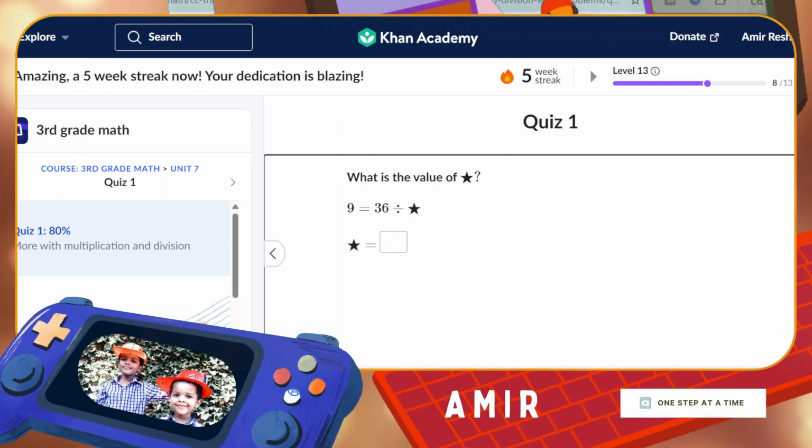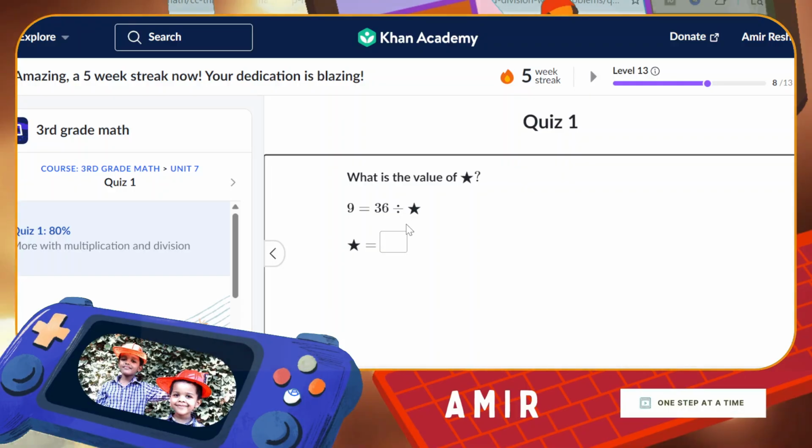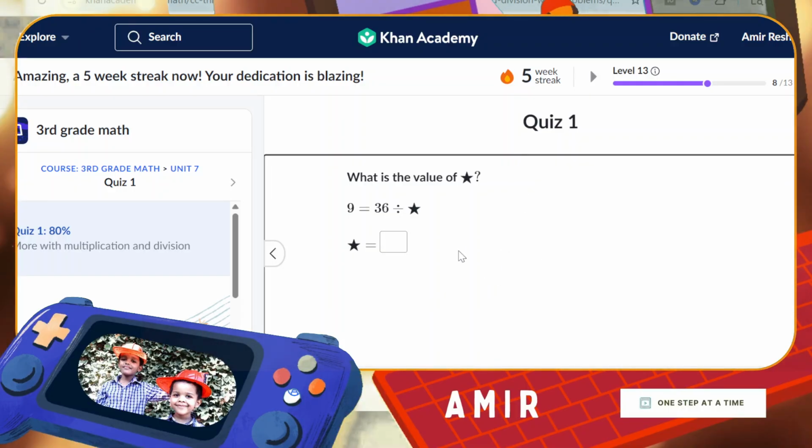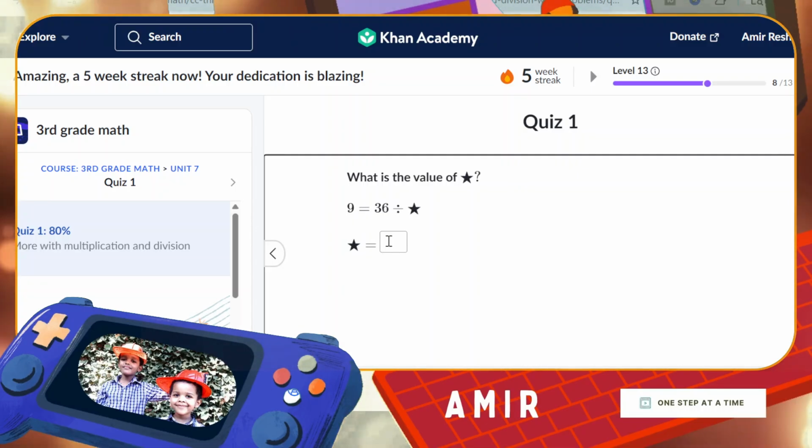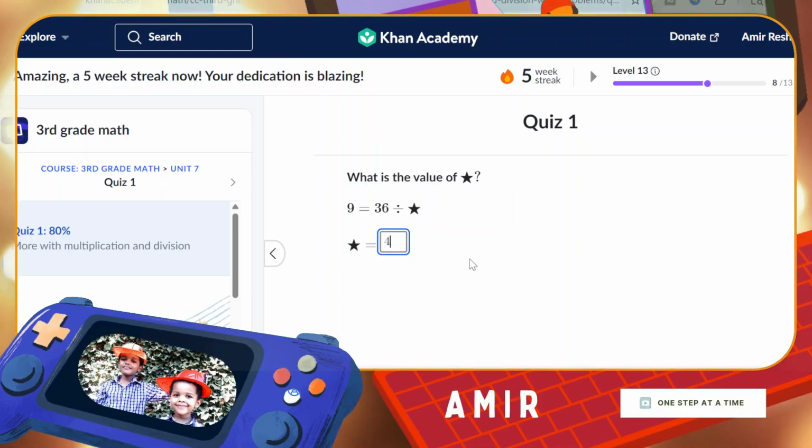What is the value of this symbol? 9 equals 36 divided by that symbol. 9 times 1 does not equal 36. 9 times 2 does not equal 36. 9 times 3 does not equal 36. But 9 times 4 does equal 36. So it's 4.